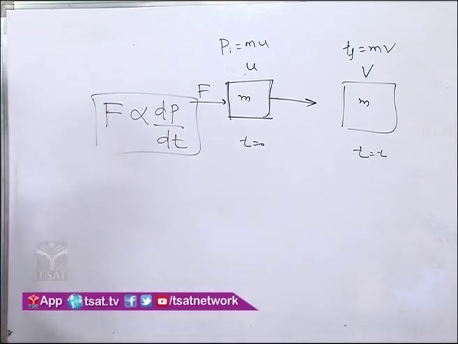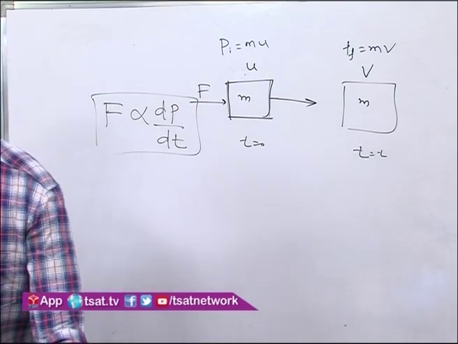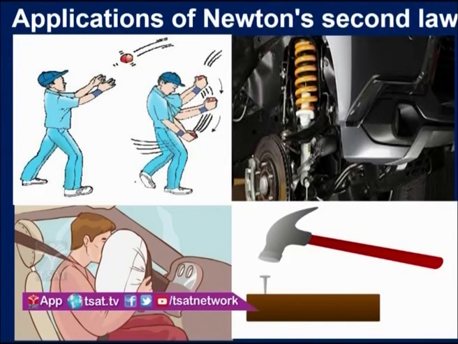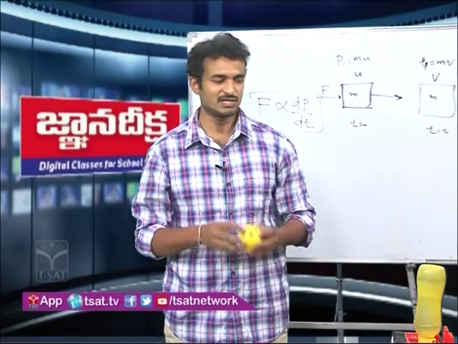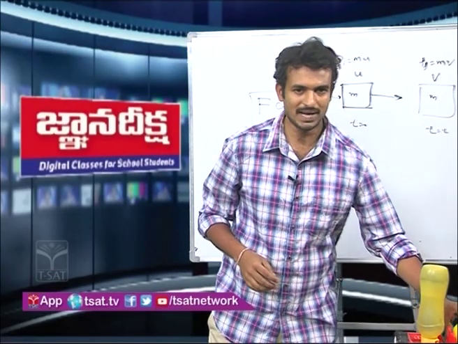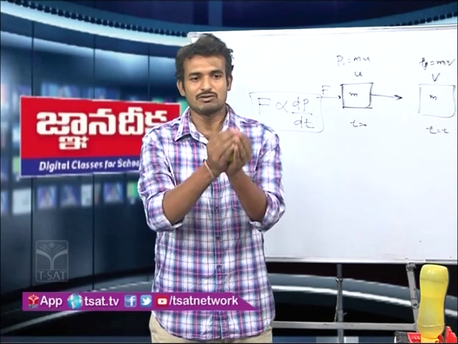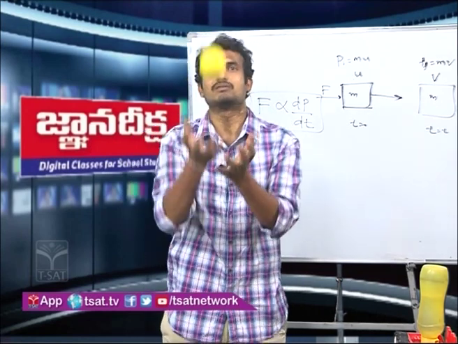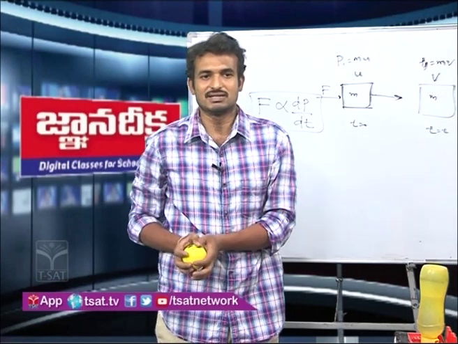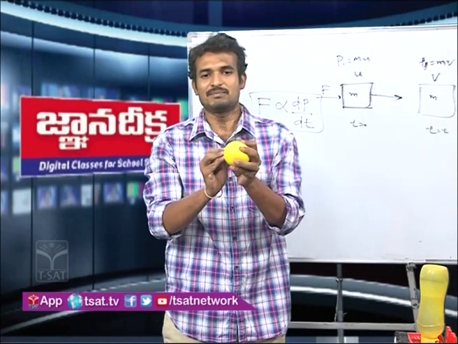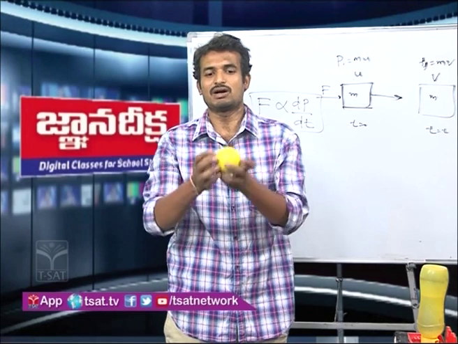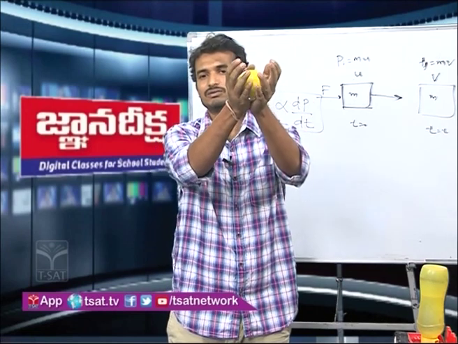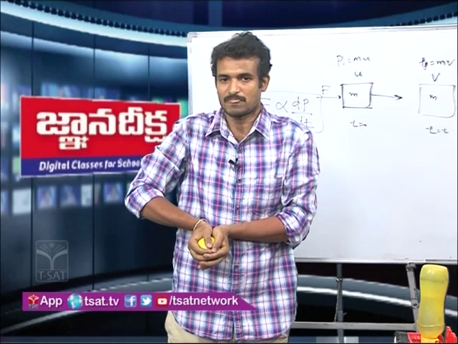And the applications of Newton's second law: in case of catching a ball, a player tries to lower his hands. See here, the player lowers his hands while catching the ball. This is because catching means the ball has some momentum right before catching, and we need to change that momentum to 0, right?